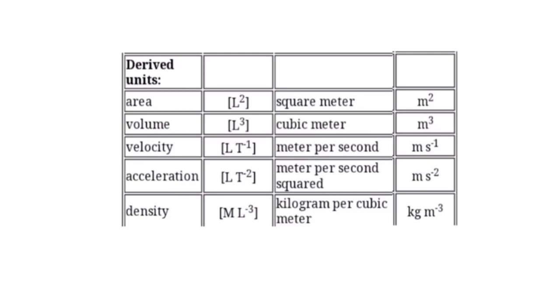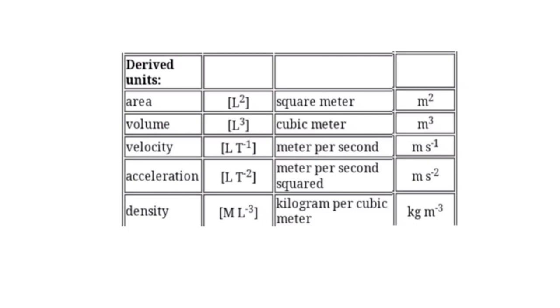Its dimension is L T^-1 and its unit is meter per second. Symbol is m s^-1. Next one is acceleration. Its dimension is L T^-2. Its SI unit is meter per second squared and its symbol is m s^-2.